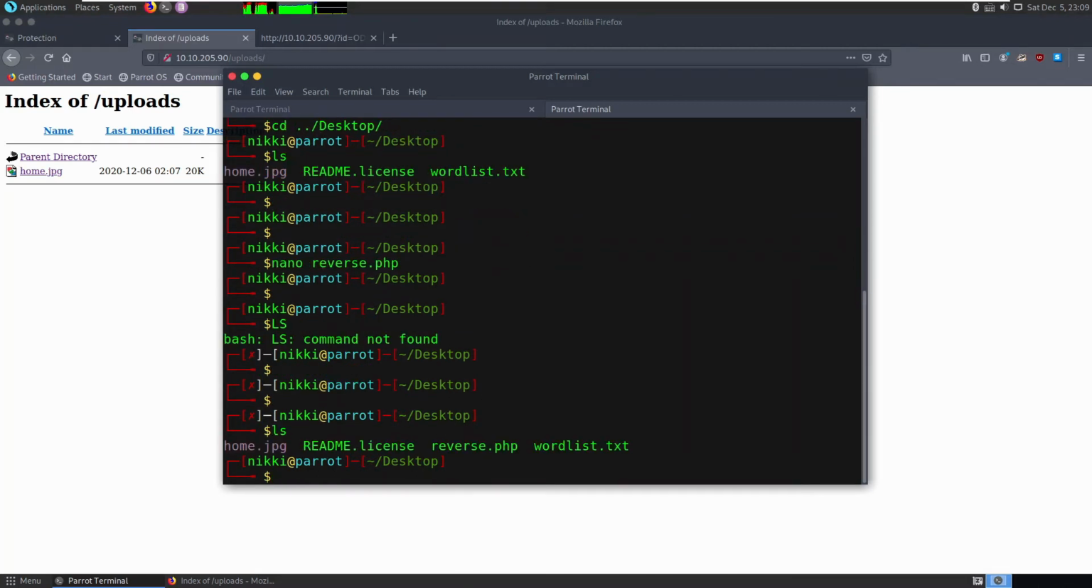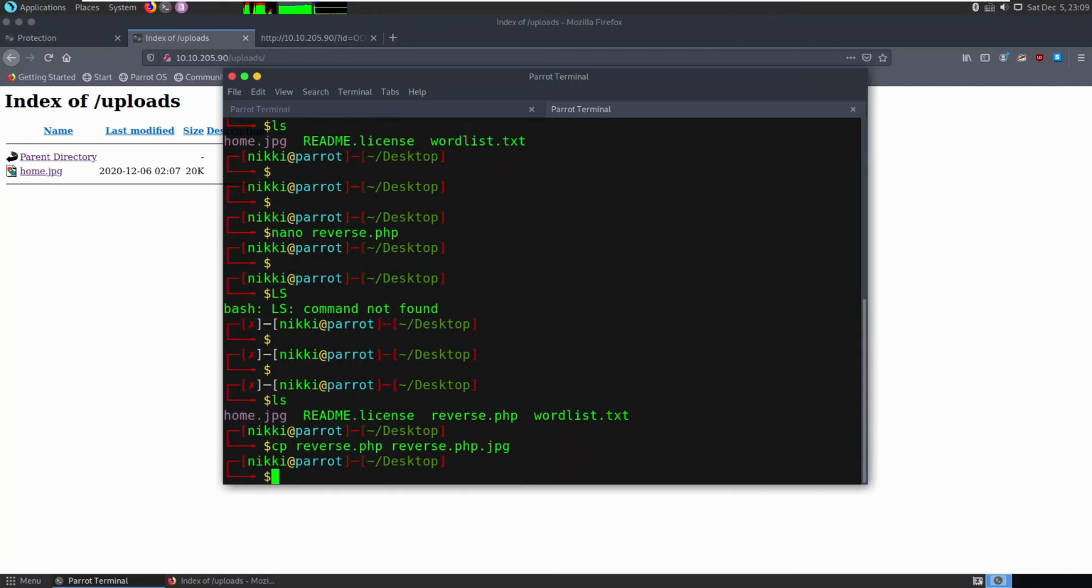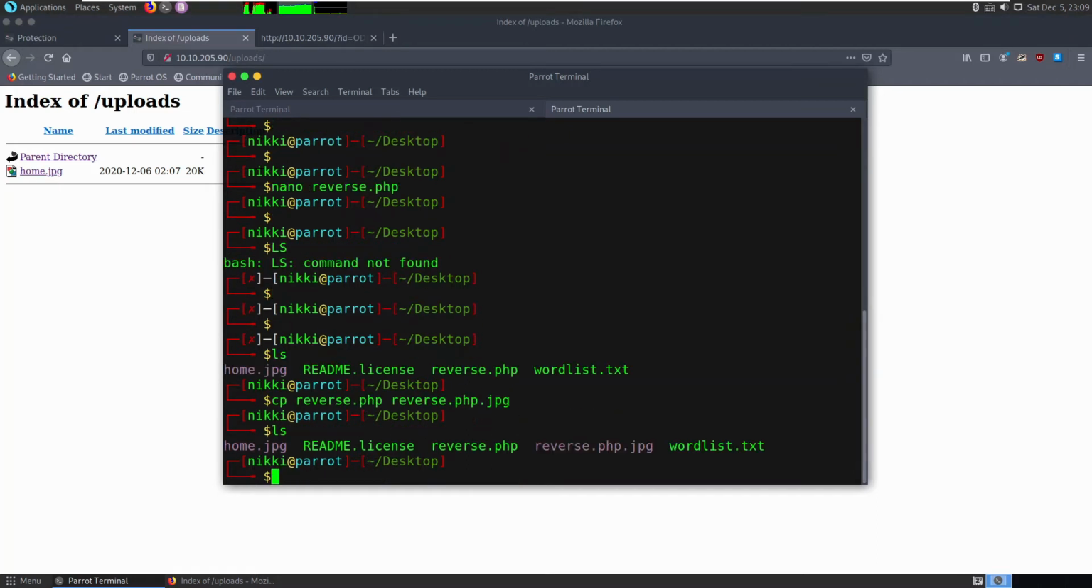Now what I want to do is add the .jpg extension at the end of this .php. So let's go ahead and do this with the cp command. So now I can say reverse.php.jpg. If I say ls, we have this php.jpg. Now these are ways of bypassing the extension filters. So you can add another extension like this.